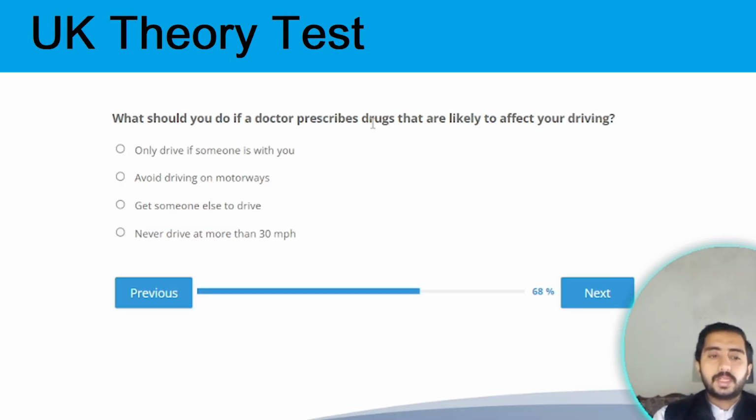Our next question is, what should you do if the doctor prescribes medicine? If the doctor tells you that the drugs are likely to affect your driving, in this case, get someone else to drive. Option C is the correct one.